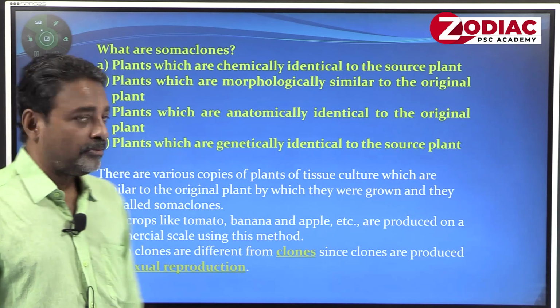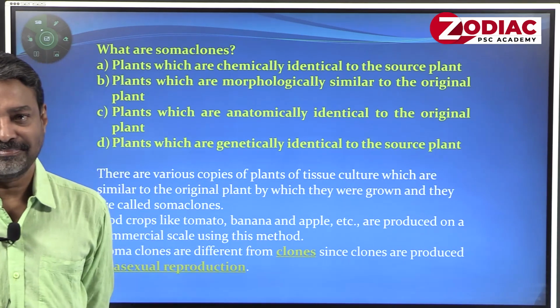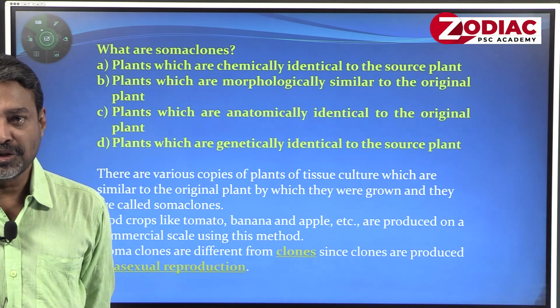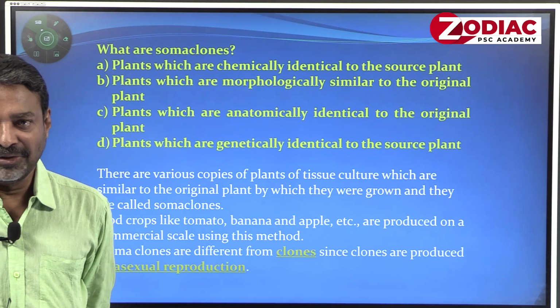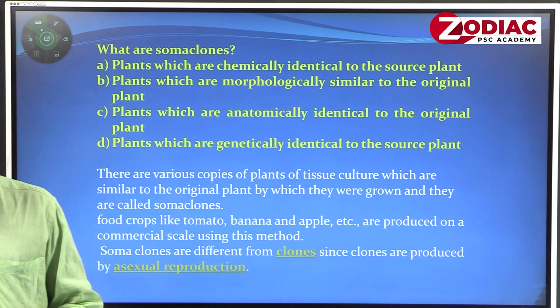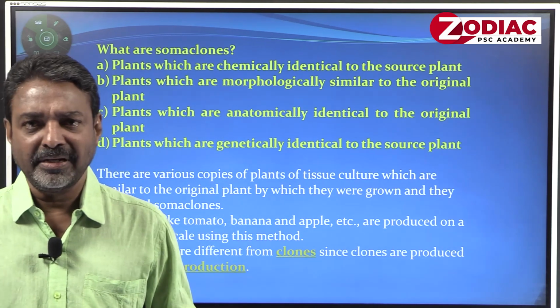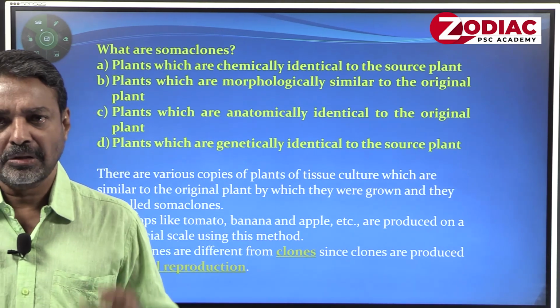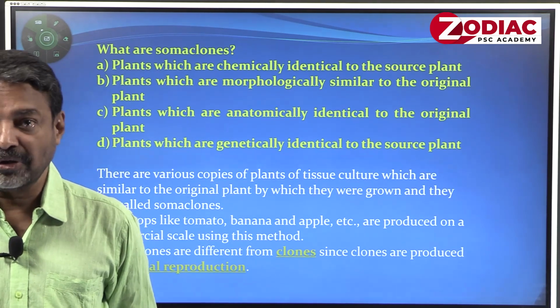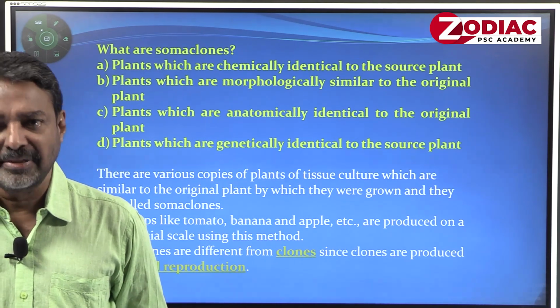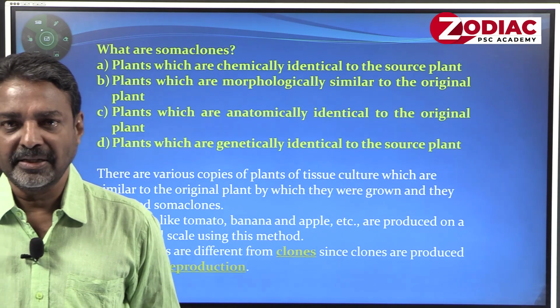So this is another one, a little bit tougher. What are somaclones? You know the word clone, normally used by plant breeders or farmers, C-L-O-N-E-S. But here the question is somaclones. That is a little bit tougher question. What are they?